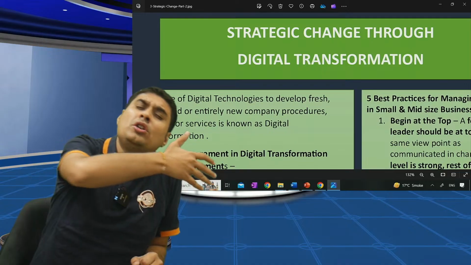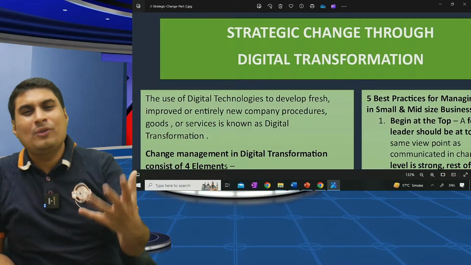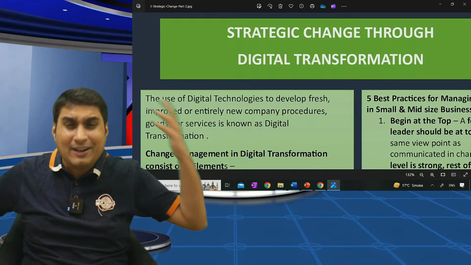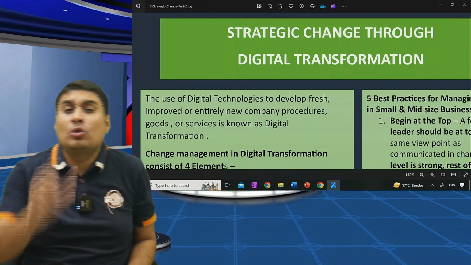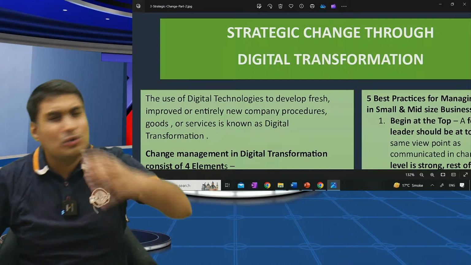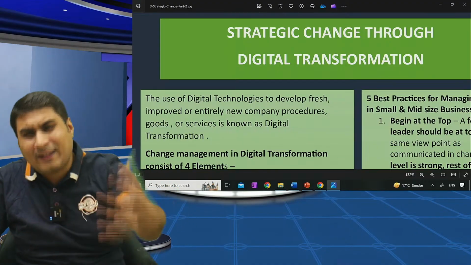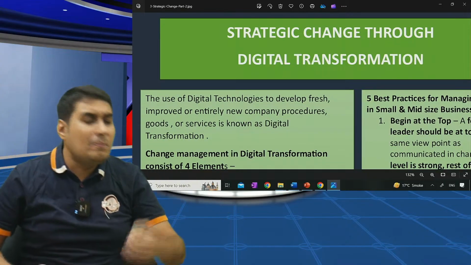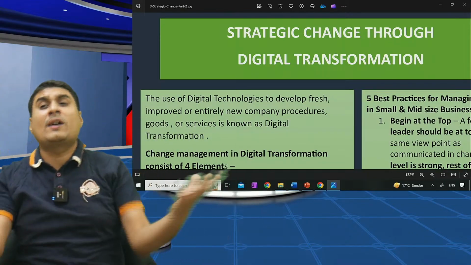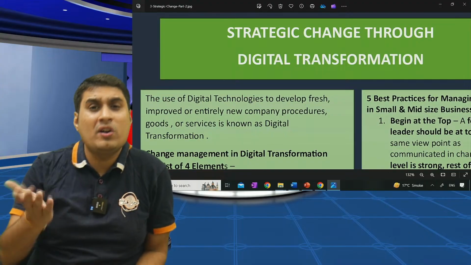Sunday, restaurant, huge line was there. Today, no one goes. Everyone eats at home. They are like, why go in traffic? Are you clear? The strategic change they have brought through digital technology, the use of digital methods and tools to improve or bring new company procedures, products, or services. New service came. Who would have thought?